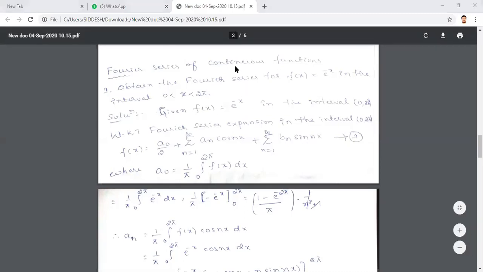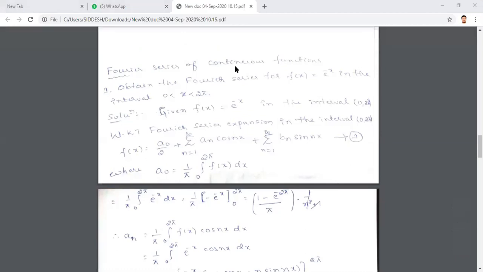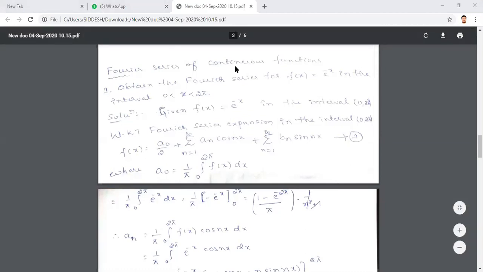For the given function, first write it as f of x. In case it is not mentioned as f of x, first write given f of x equals e power minus x. You have to express this function f of x equals e power minus x in the interval 0 to 2 pi.